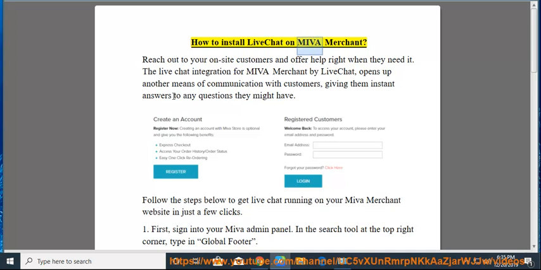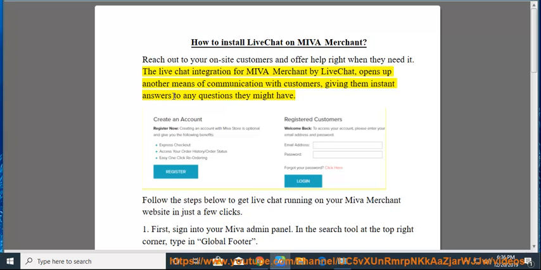How to install LiveChat on MIVA Merchant. Reach out to your on-site customers and offer help right when they need it. The LiveChat integration for MIVA Merchant by LiveChat opens up another means of communication with customers, giving them instant answers to any questions they might have.